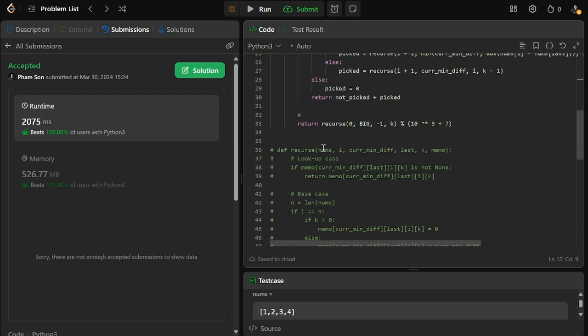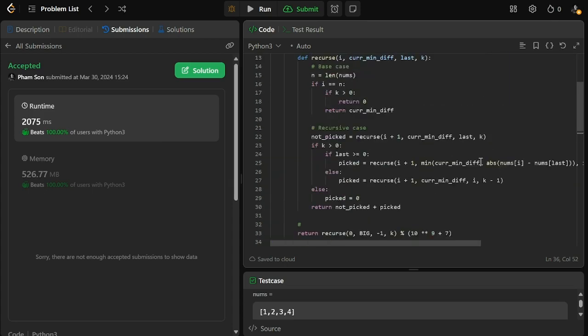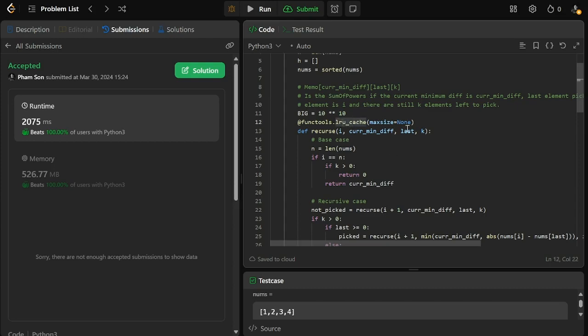This is not to say that this memo setup becomes useless. I would still recommend you guys to actually implement it with the memo because it is easier to reason about memory and space complexity that way. But once you already have a good grasp of that, then this LRU cache is really, really helpful in helping you win more contests.